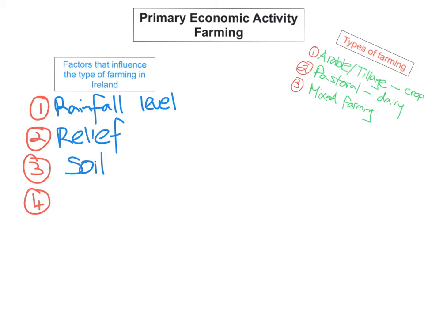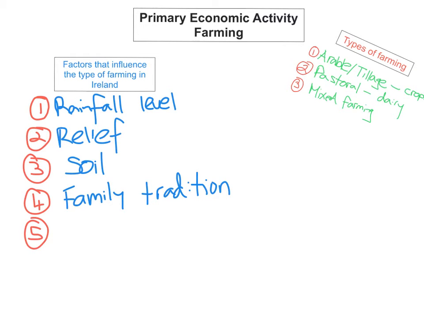The fourth reason is family tradition. So if your family has been a pastoral farmer, well, that may just be the reason why you continue to be a pastoral farmer, because it is a family tradition. The fifth reason is which one actually makes the most amount of money. So commercially viable. The more commercially viable, the more profit you are going to make, which may determine which farming you decide to get into.